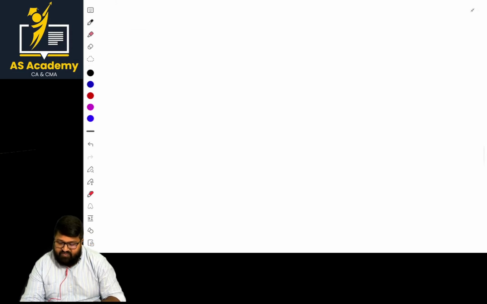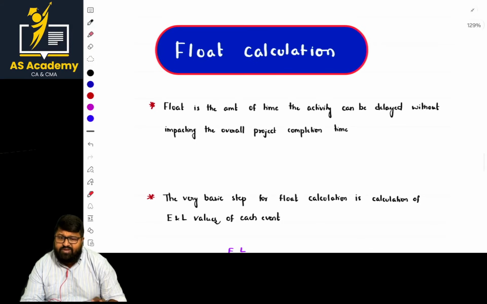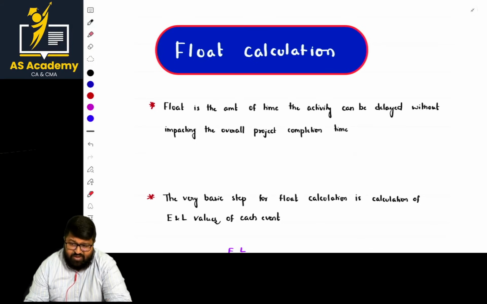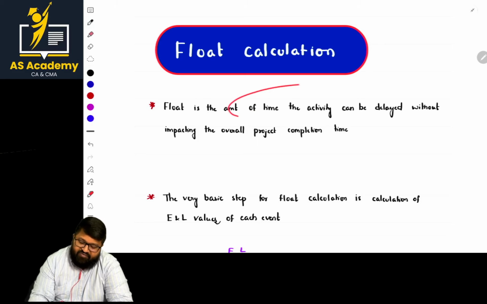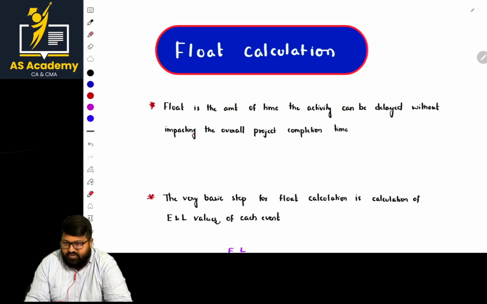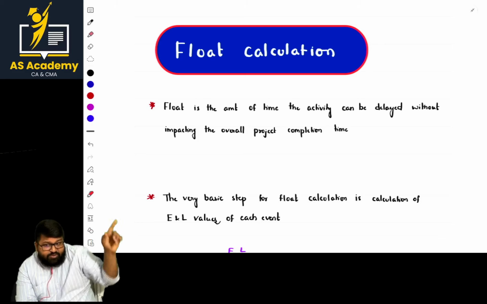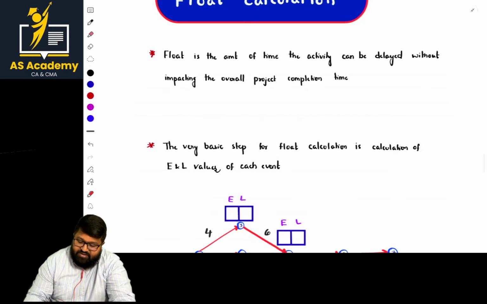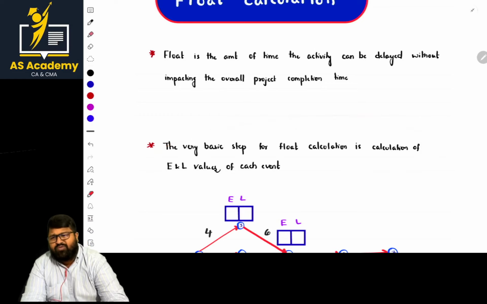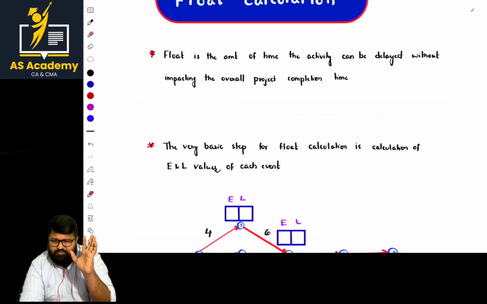Now, the next most important thing is float calculation. Go by the exact definition. Float is the amount of time the activity can be delayed without impacting the overall project completion time. So there can be chances for us to delay some activities without delaying the project duration. I'm not going into the basic concept. If you have a brief idea, that is sufficient. So without delaying the project, we are delaying an activity. That's the point.